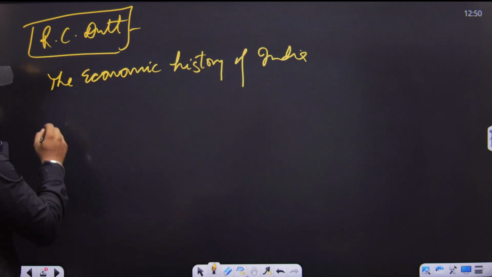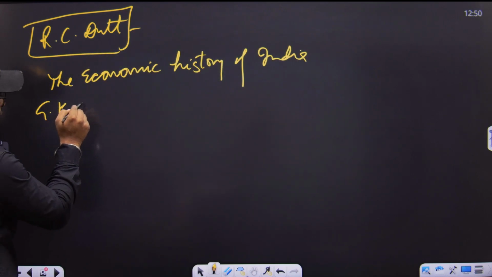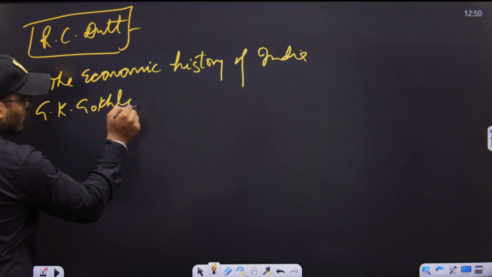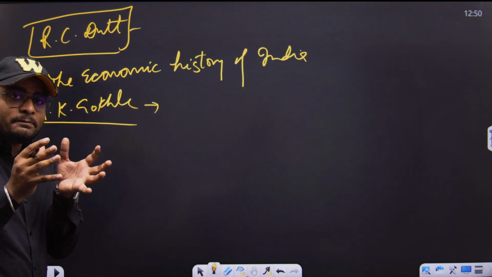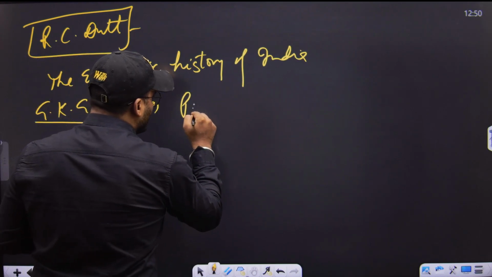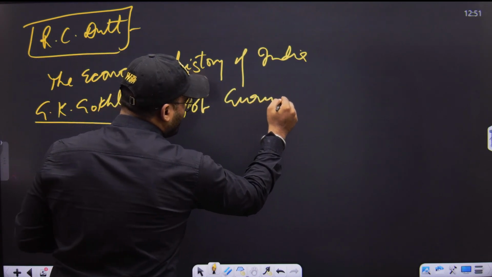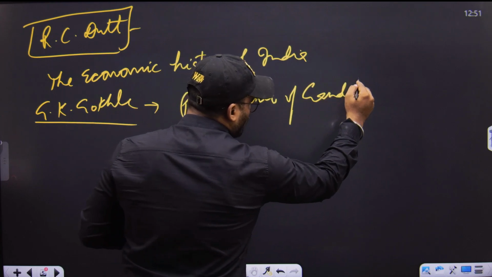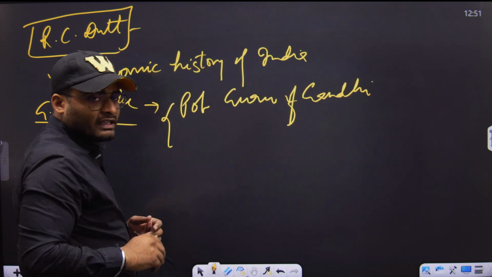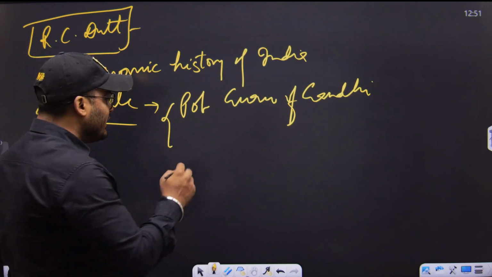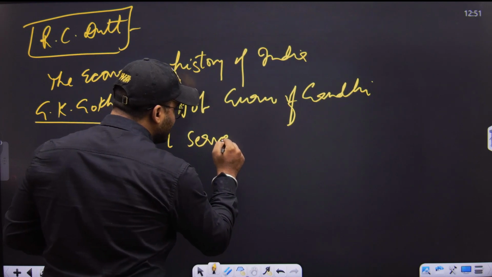Now, after Romesh Chandra Dutt, there was Gopal Krishna Gokhale. You know Gokhale as the political guru of Gandhiji. Gokhale formed his organization, the Servants of India Society, a voluntary organization.